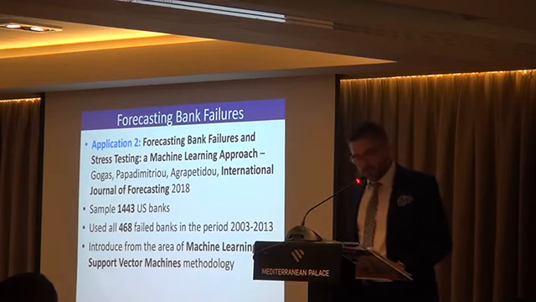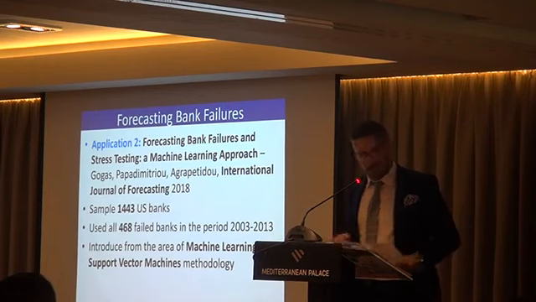The sample we use consists of 443 US banks. These include all 468 failed banks in the period from 2003 to 2013. And the methodology we use in this paper comes from the area of machine learning, and more specifically, we employ a support vector machines methodology.